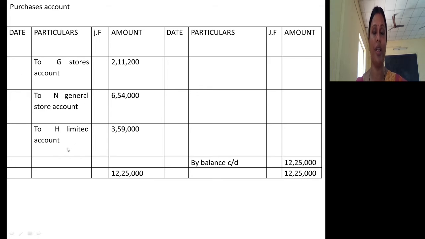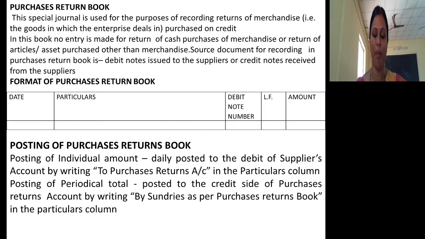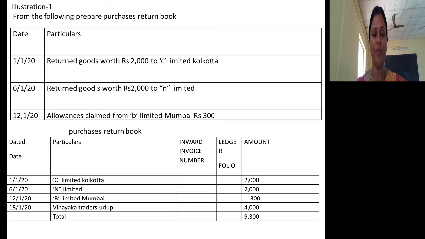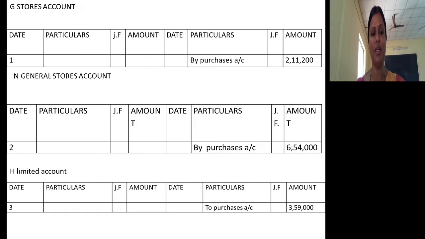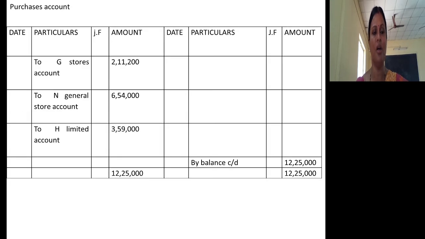You know that whenever you purchase goods on credit basis, journal entry is purchases account debit to suppliers account. So on credit side of supplier account you will record it as by purchases. On debit side you will record it as what? To suppliers. So, try to understand, on credit side of suppliers account you will record it as by purchases. So on debit side of purchases account you will record it as to suppliers account.